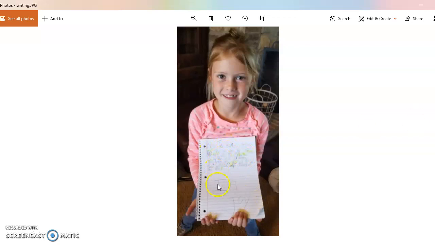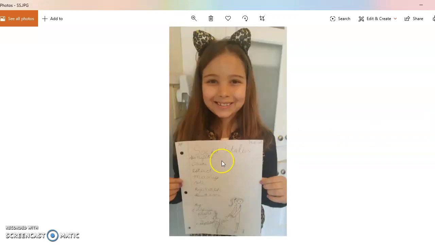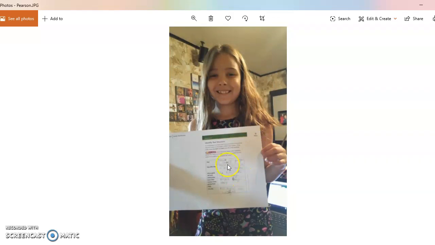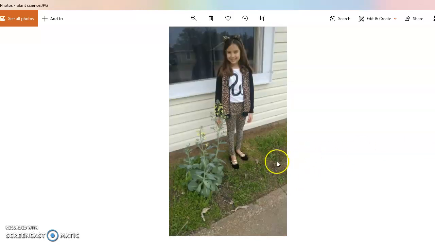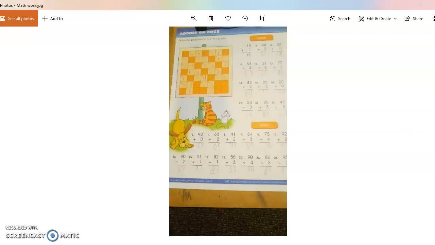Here is a writing how-to about making sausage at home. Here is a social studies lesson where she wrote social studies and put a date on it, which is really good so I can see what it is, and then wrote down her answers to her activities and added an illustration with a caption so I could see what it was. Here is a reading lesson where she was reflecting on the story and writing things in. A science lesson about dolphins. Here is a science lesson about parts of a plant with a plant she's growing. Here is a math lesson practicing basic facts of adding.